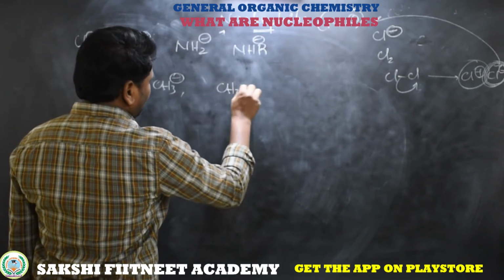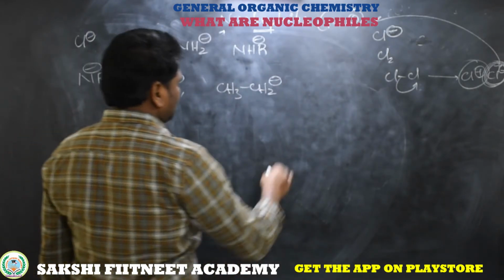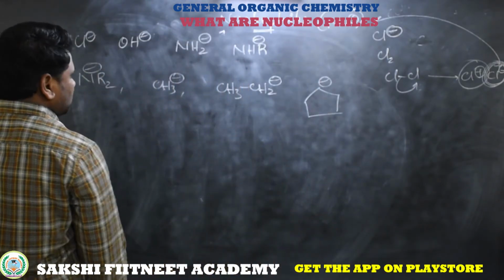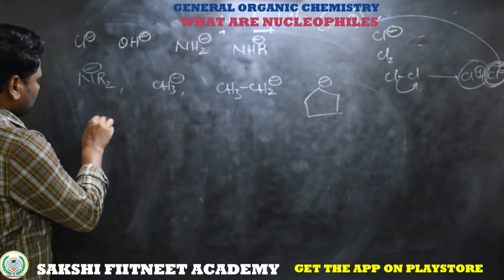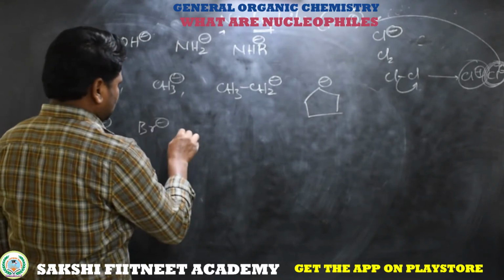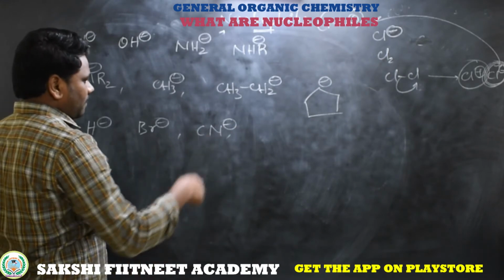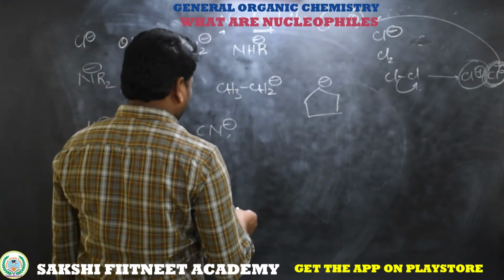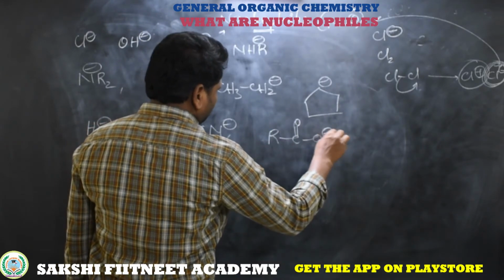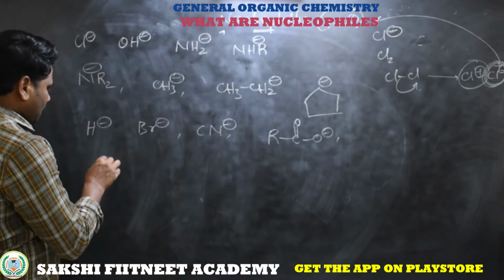Next you can take another example, which is an alkyl group with a negative charge. This is also classified as a nucleophile. H minus, that is Br minus. Cyanide group with the negative charge is also classified as a nucleophile. Next, carboxylate ion with the negative charge, we can classify it as a nucleophile.